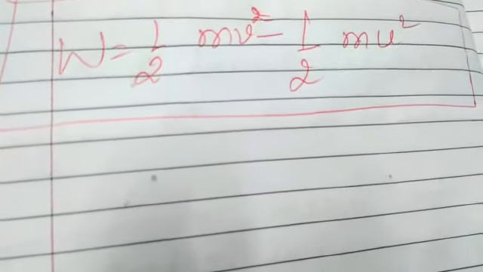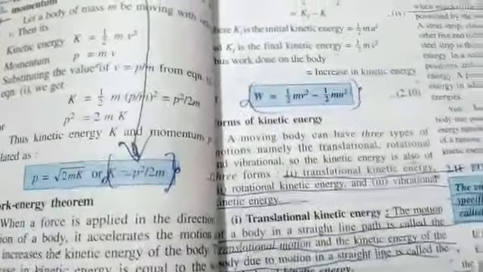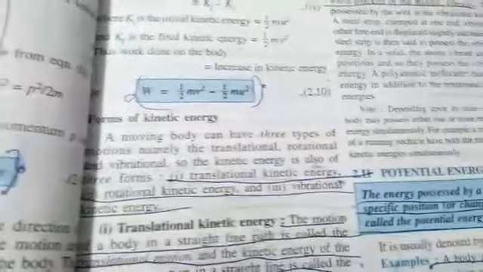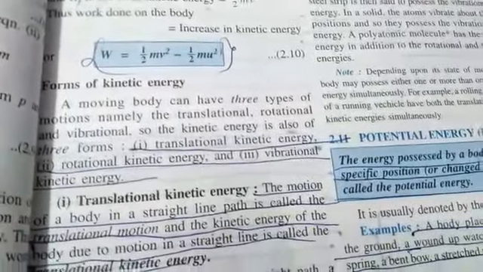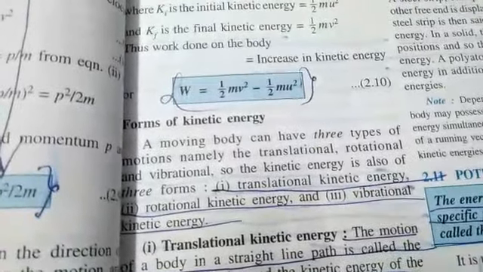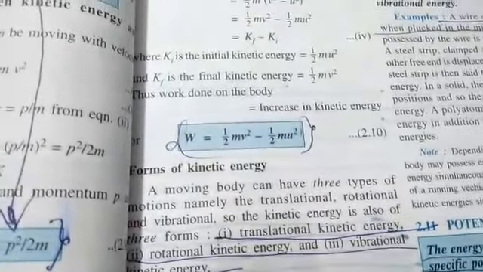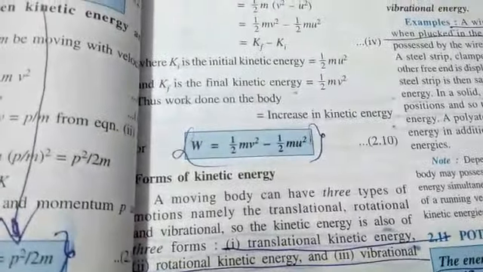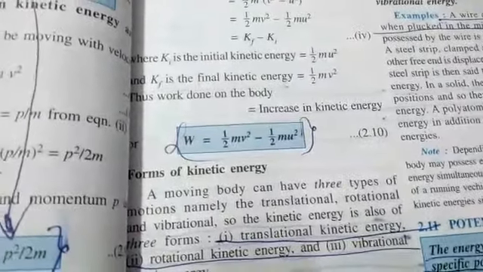So I will keep today up to here. In our next video we will discuss the different forms of kinetic energy, and then we will start with the second form of mechanical energy, that is potential energy. Up to here you should know how to define and how to find the expressions for the work energy theorem as well as kinetic energy. Thank you.